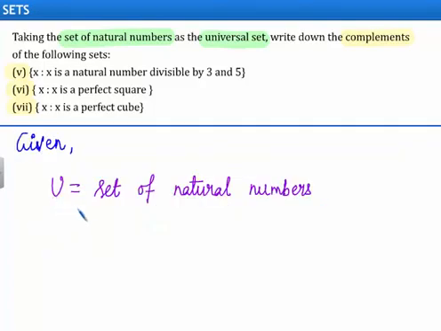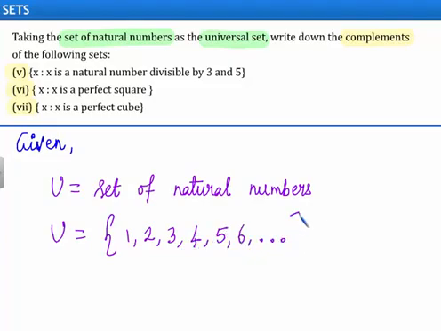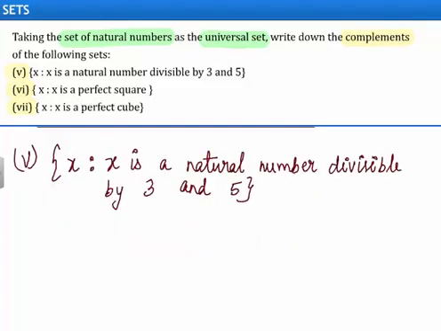We are given the universal set is the set of natural numbers. So U is equal to 1, 2, 3, 4, 5, 6 and so on. The first set given to us is the set of x such that x is a natural number divisible by 3 and 5.